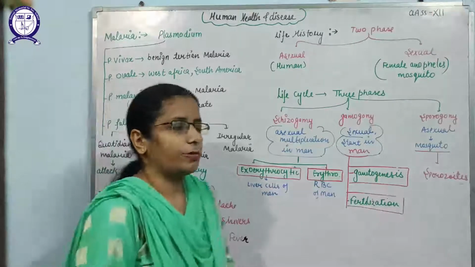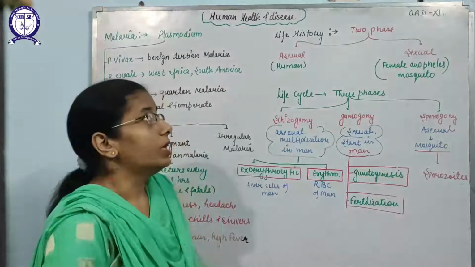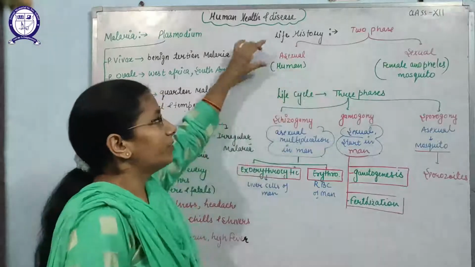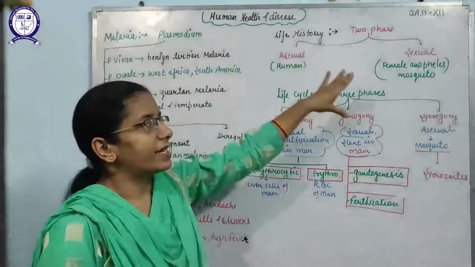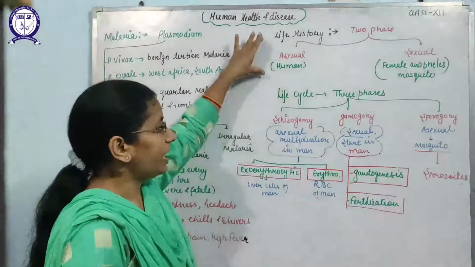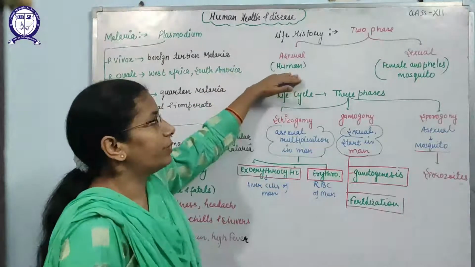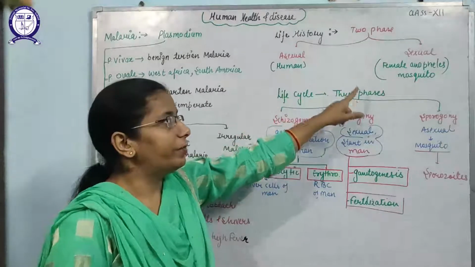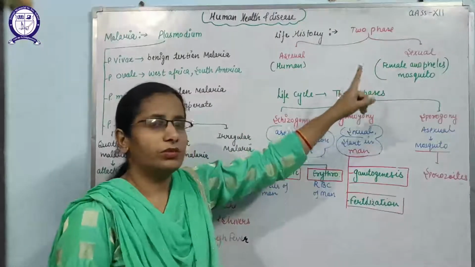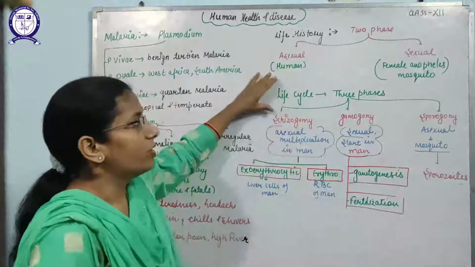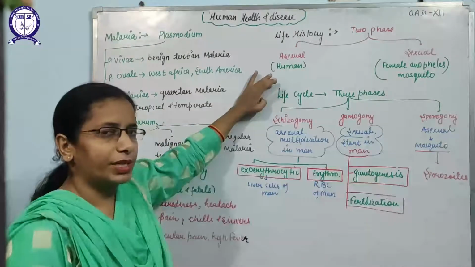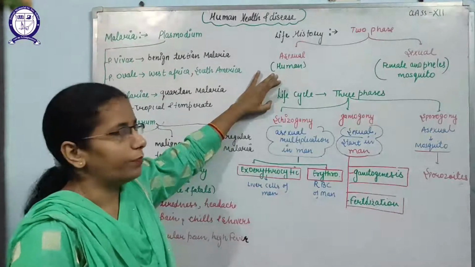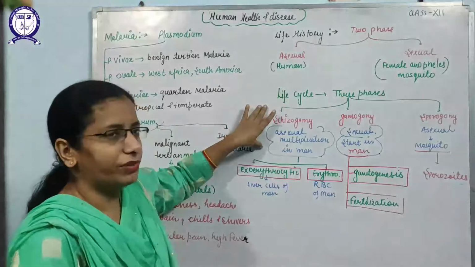Now we will discuss the life history of the Plasmodium. The life history of the Plasmodium is completed in two phases. One is the asexual phase and the second is the sexual phase. The asexual phase is completed in human beings, while the sexual phase is completed in the female Anopheles mosquito. So how does the life cycle take place? The life cycle of the Plasmodium is completed in three phases.